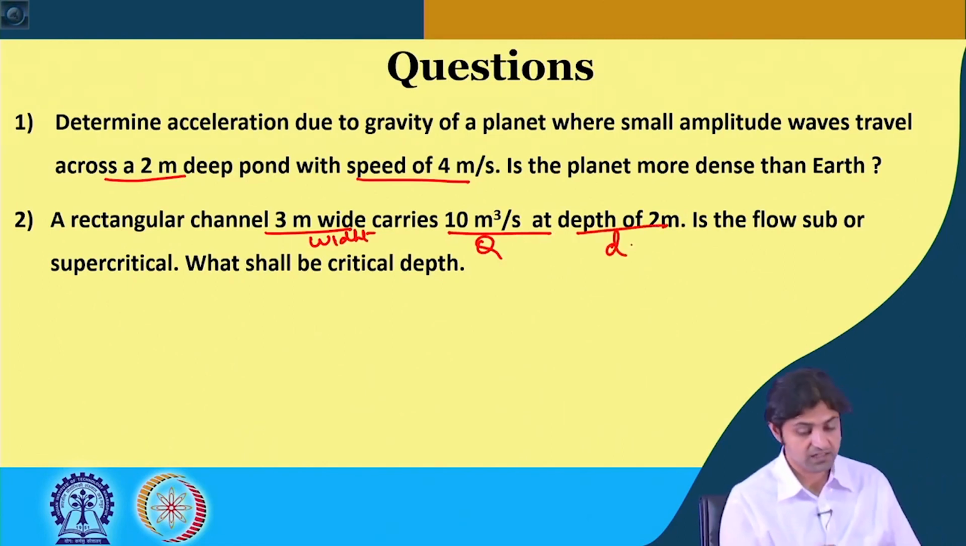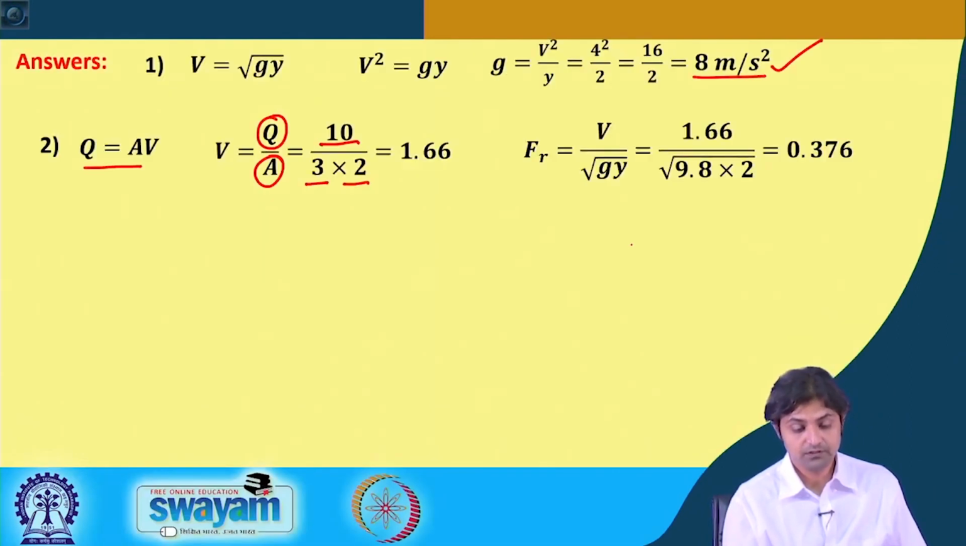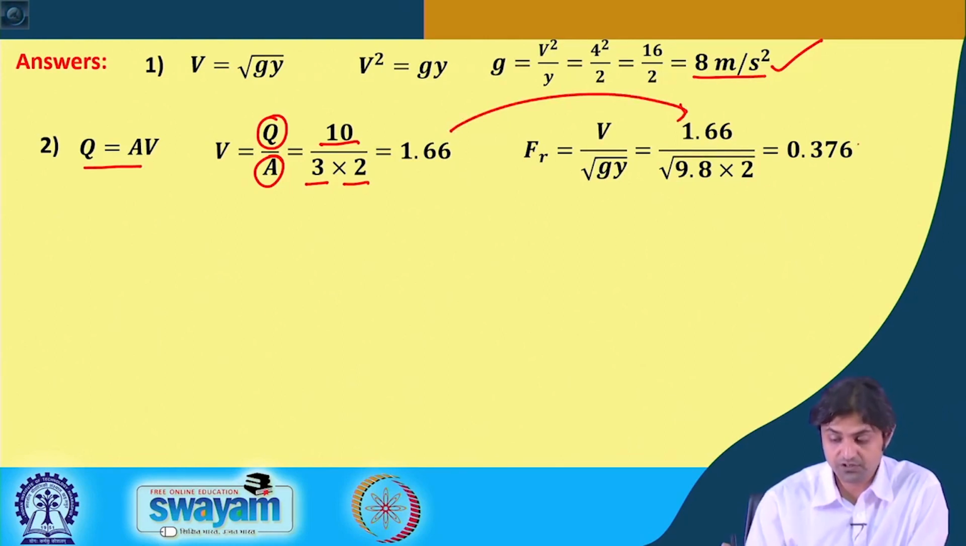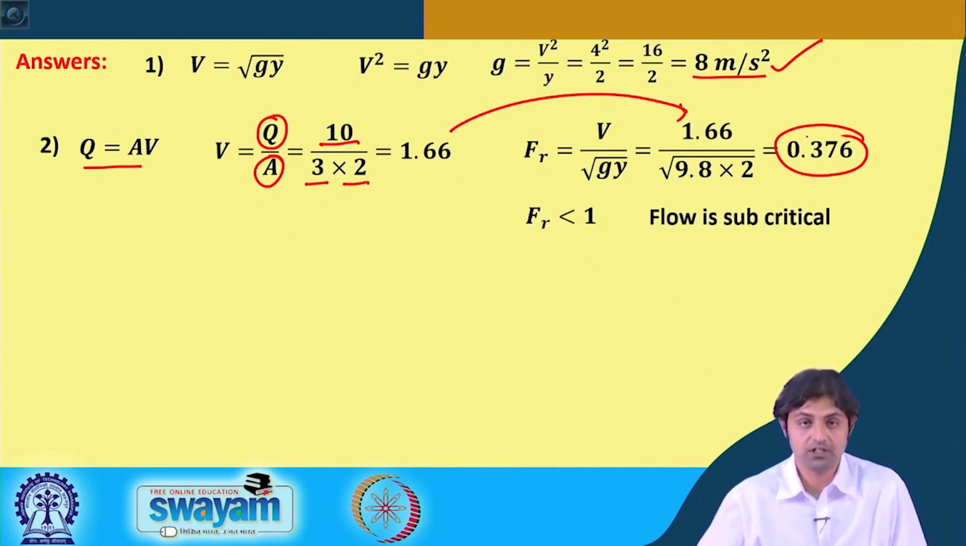Now, this is asking if the flow is subcritical or supercritical. So, Froude number is given by v under root g y. So, v we have already found out using the discharge, it was 1.66 from here, g is 9.8 and depth is given as 2 in the question itself. So, this comes out to be 0.376, which means Froude number is less than 1 and therefore, the flow is subcritical, very simple to solve.